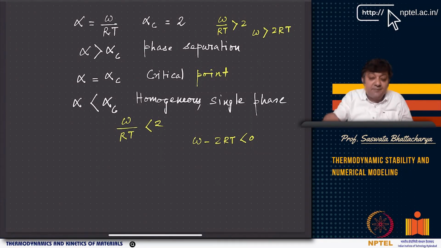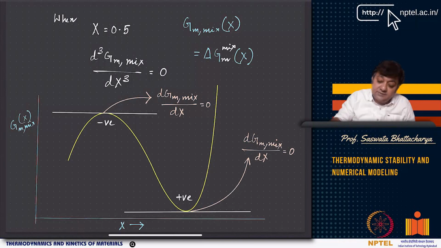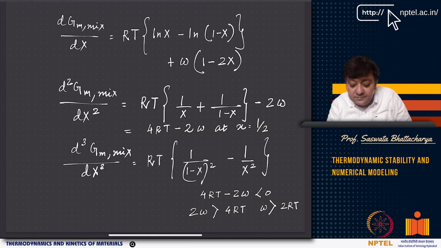If omega minus 2RT is less than 0, then 2RT minus omega is positive. If you remember, when I put this expression, the second derivative becomes 4RT minus 2 omega. Now 4RT minus 2 omega is the same as 2 taking common, so it becomes 2 times (2RT minus omega). If 2RT minus omega is positive, then the curvature is positive. Curvature is positive means it indicates that it's a minimum value.